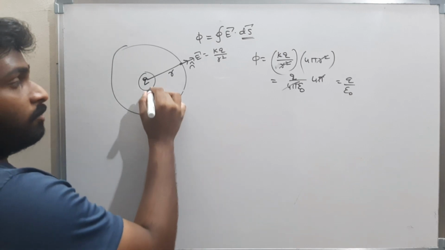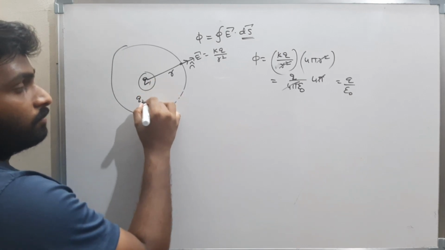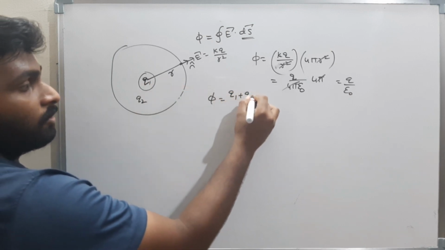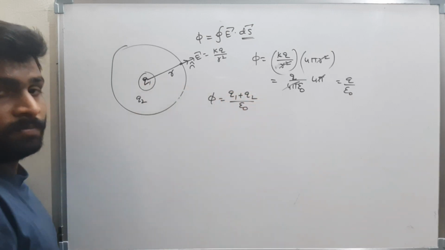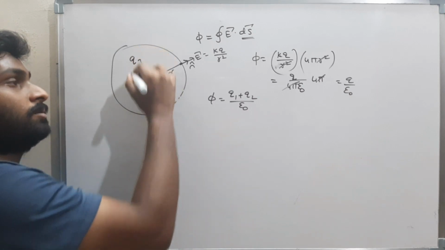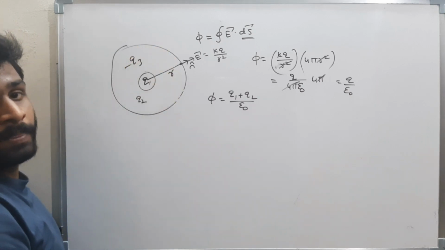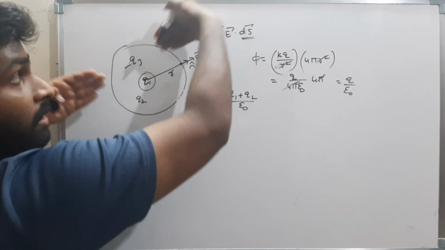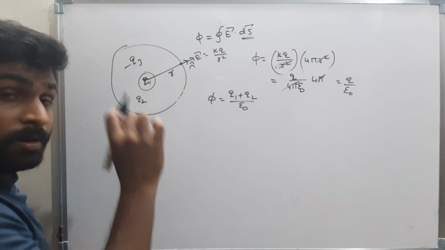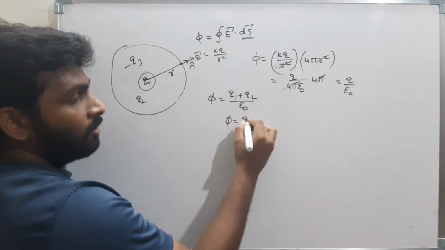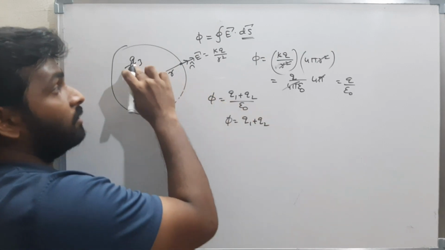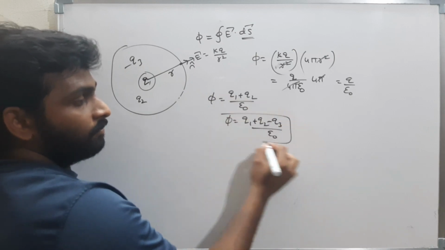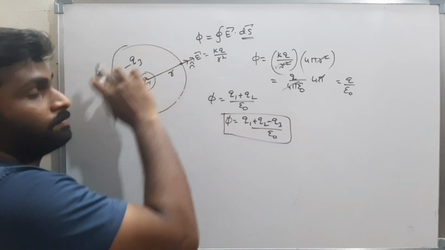Okay. Now if I place one more charge, q1 and q2, now the total flux associated is q1 plus q2 by epsilon naught. If I place one more charge, minus q3, because of the minus, the electric field lines will be in this direction. Therefore, electric field lines and area vector both are in opposite direction. Therefore, it will be negative. Therefore, the flux is q1 plus q2 and this is minus, therefore minus q3 by epsilon naught. That is the total flux associated with this closed surface.